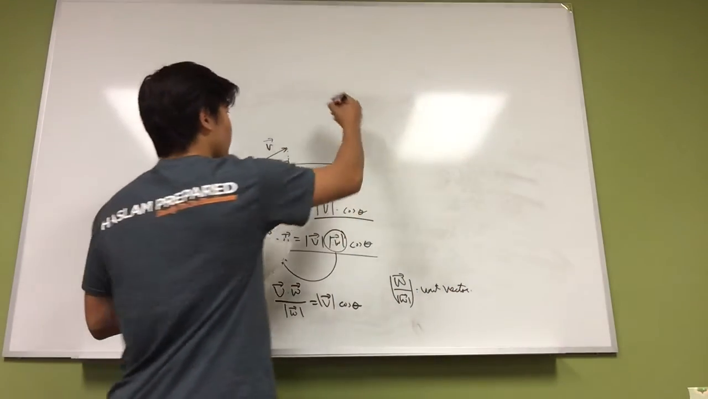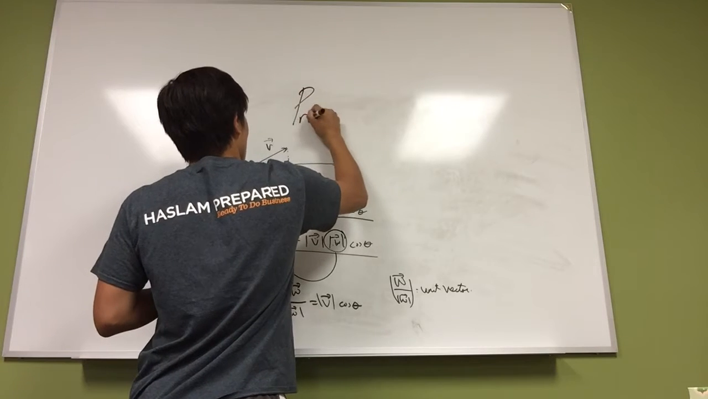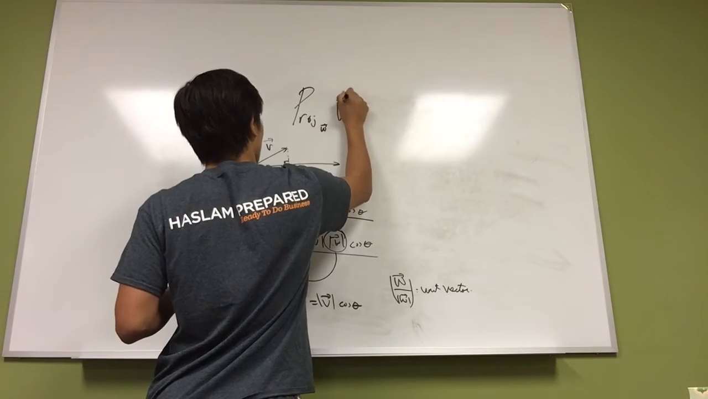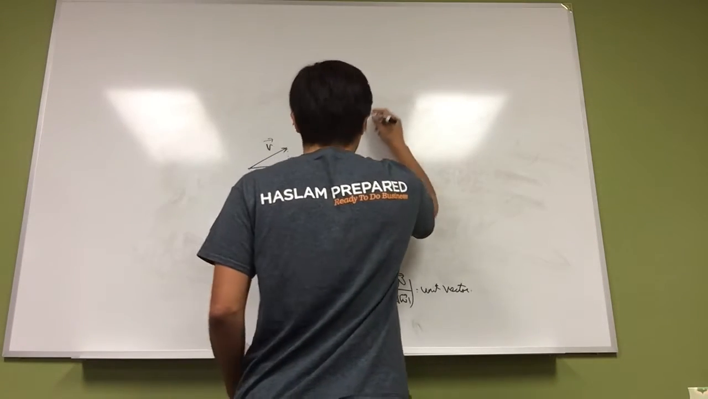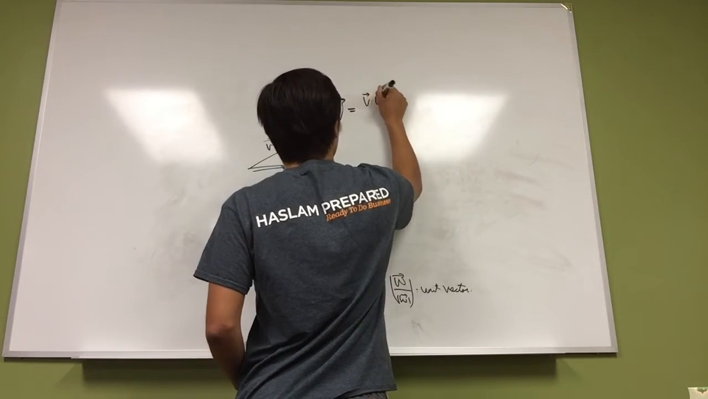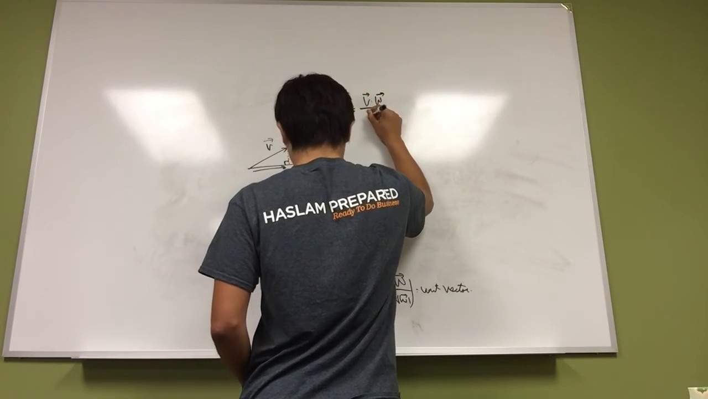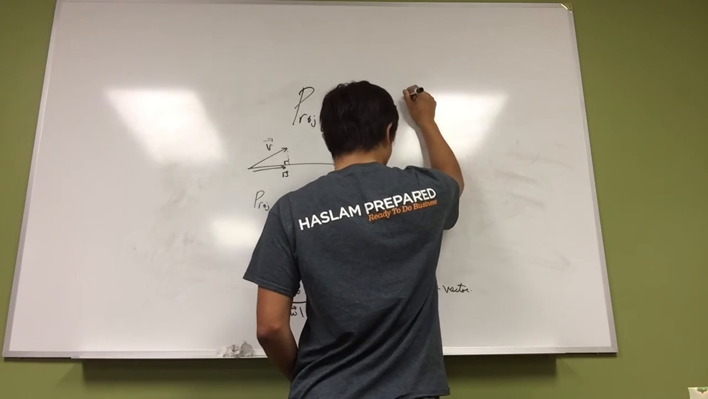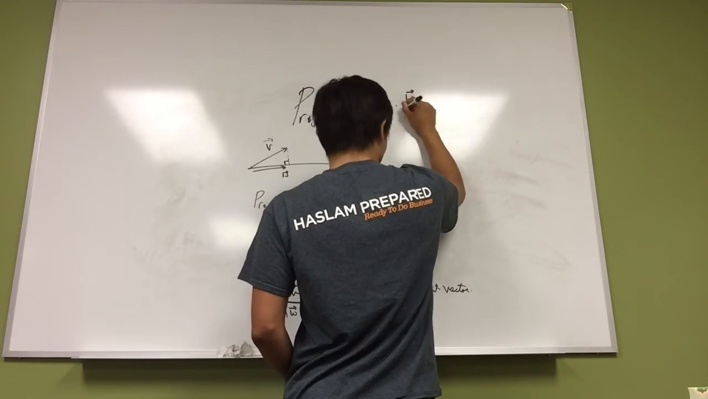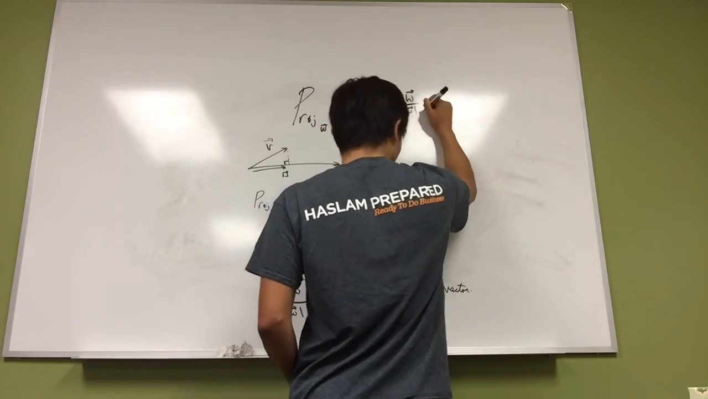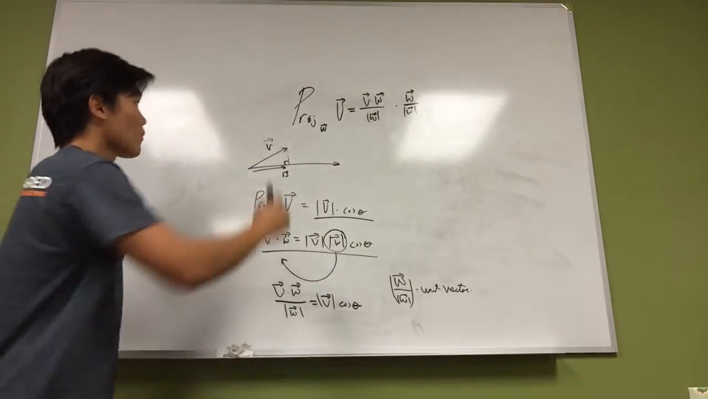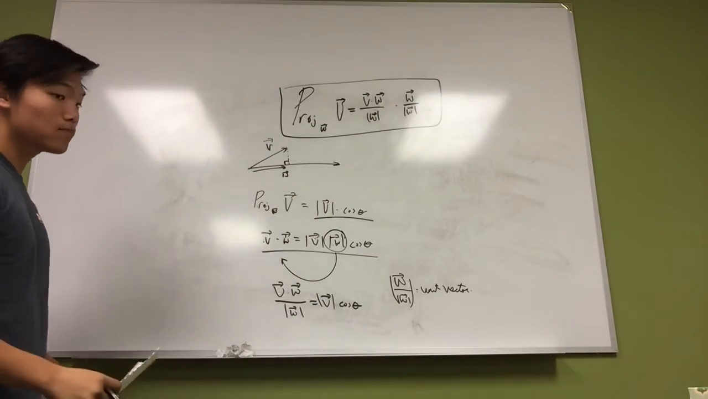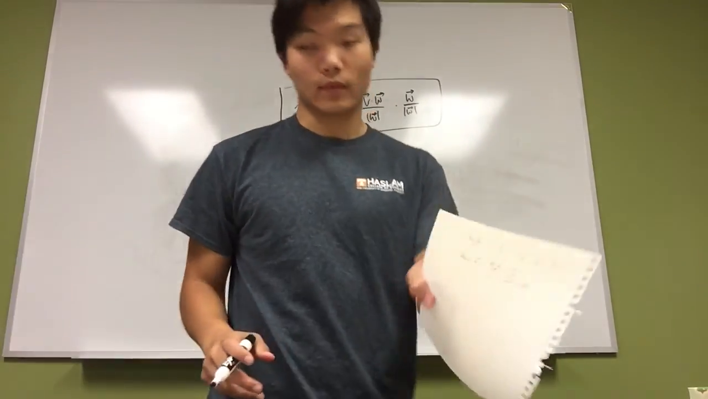So in conclusion, we get the projection of V on W equals this times that. All right. See you guys later.